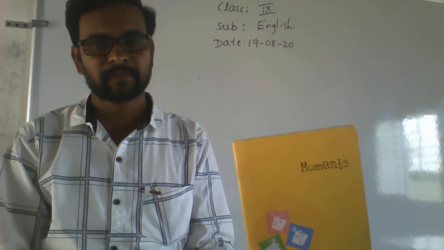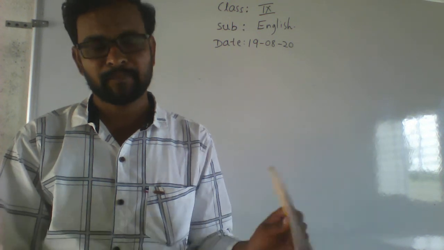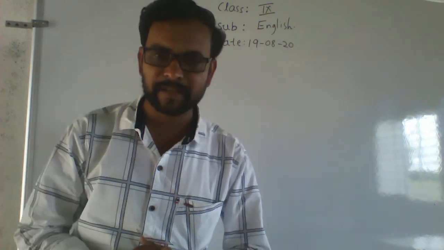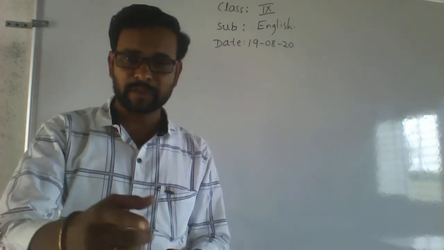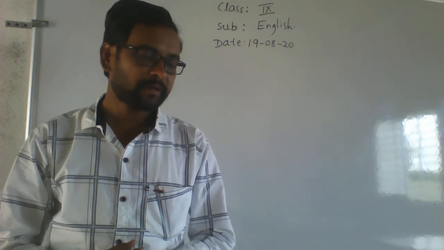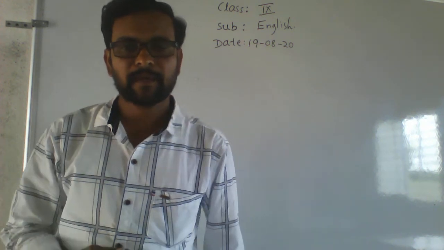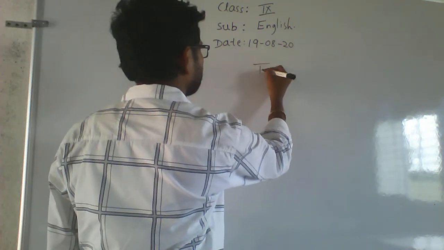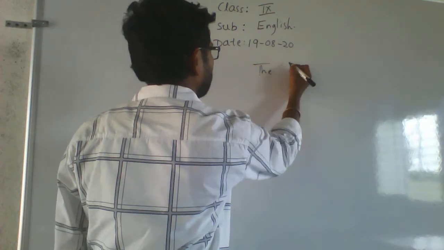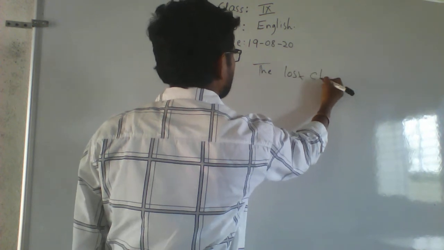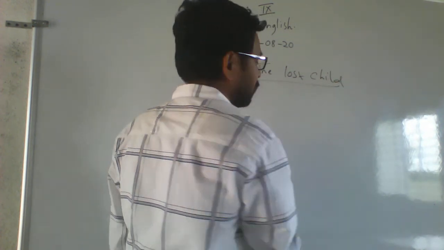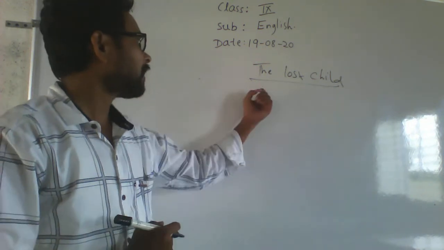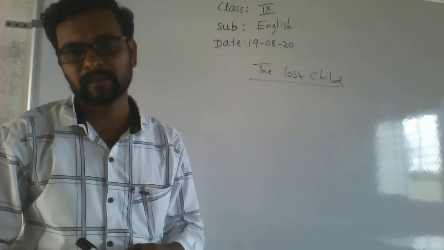Already you knew it. Okay, so just open the textbook. Look at the first page. The first chapter is there, the lost child. What is the chapter name? The lost child. So it is your first lesson in supplement reading. It means what?